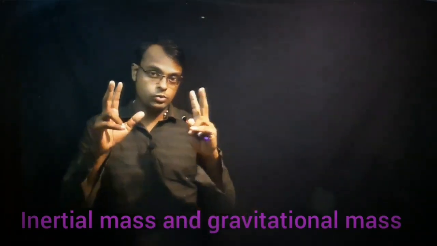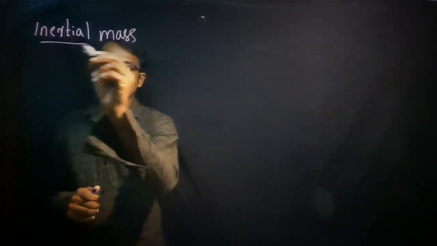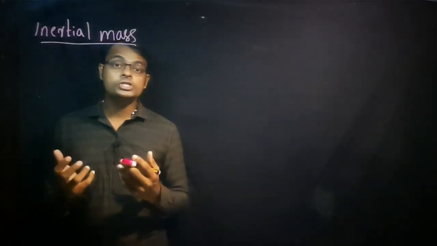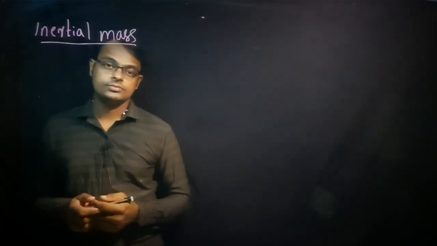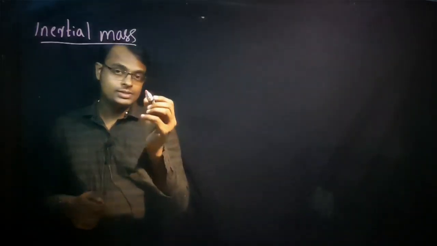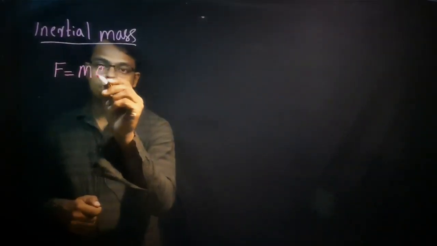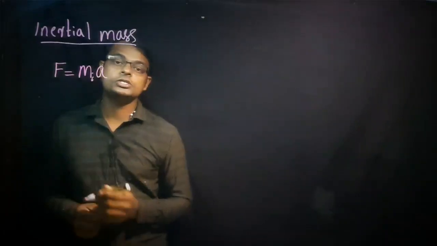Now let's distinguish between inertial mass and gravitational mass. We are talking about mainly two different cases: one is inertial mass and the other one is gravitational mass. First we will think about inertial mass. What is meant by inertial mass? The mass of a body which determines the inertia in a translatory motion is called inertial mass. According to Newton's second law, we can write F is equal to m into a. Here I can write m subscript i, representing inertial mass.